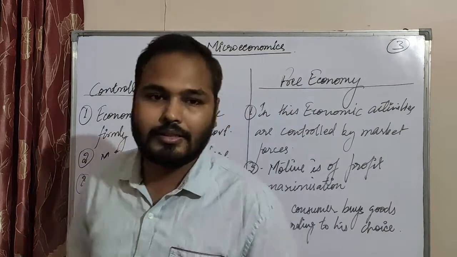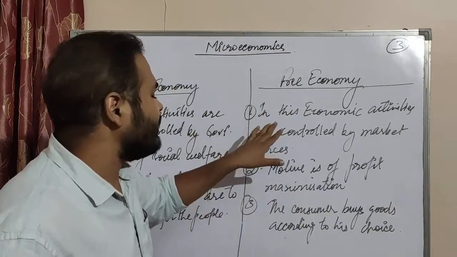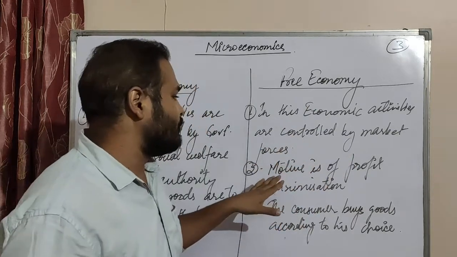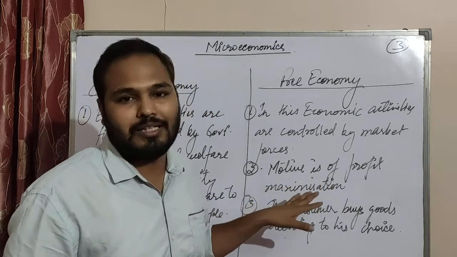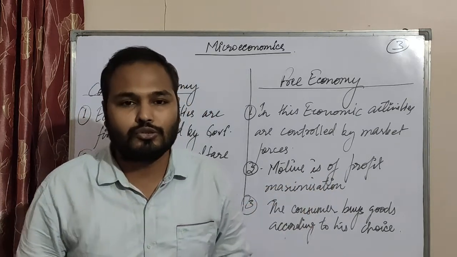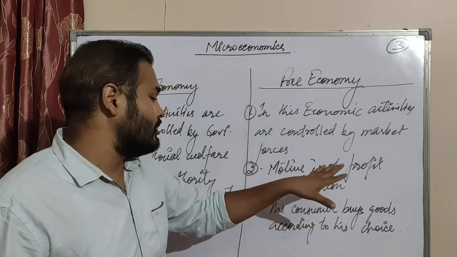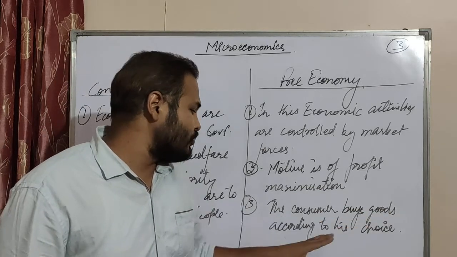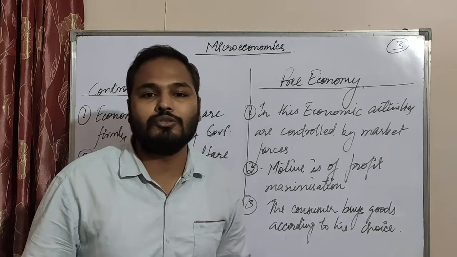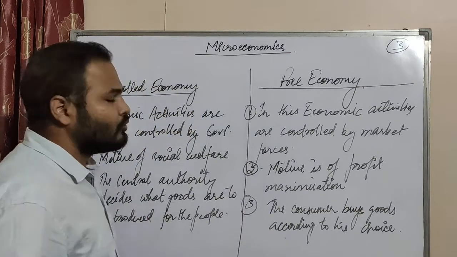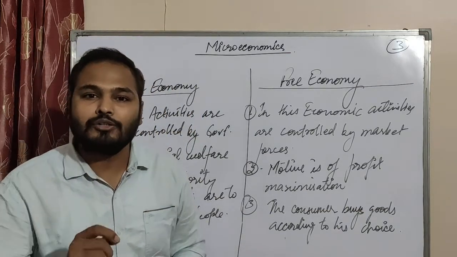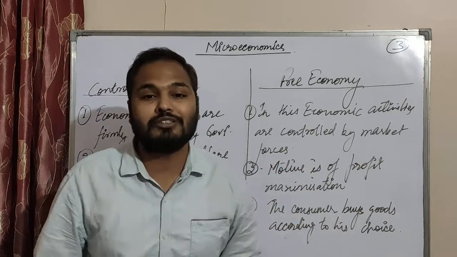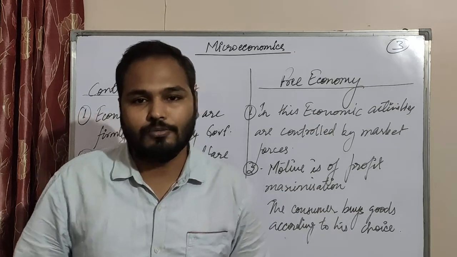Now see the difference in the free economy. In this economy, activities are controlled by market forces, that is supply and demand. The motive is profit maximization; the producers working in these fields want to make maximum profit. Third, consumers buy goods according to their choice. So here consumers are free, whereas in the controlled economy consumers buy only those products produced by the government. Here consumers have different choices, so they can purchase accordingly. Now we see the other points also.